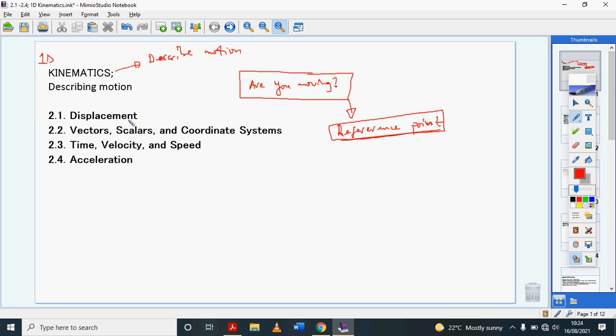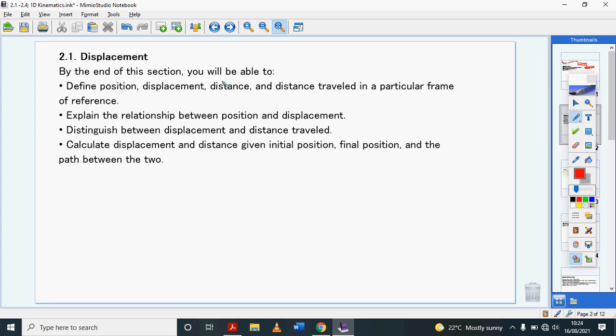Some of the ideas that we're going to talk about will be displacement, vectors and scalars, time, velocity and speed, and then acceleration. So let's start with displacement. To understand displacement, we need to first understand position. Where an object is in a plane, I'm sure you've heard about the Cartesian plane.